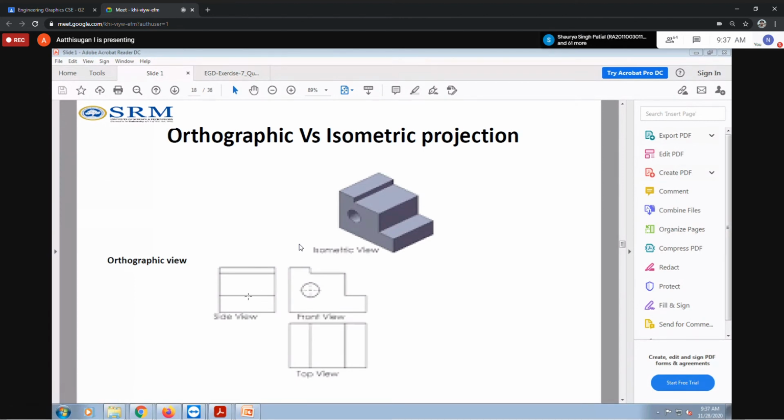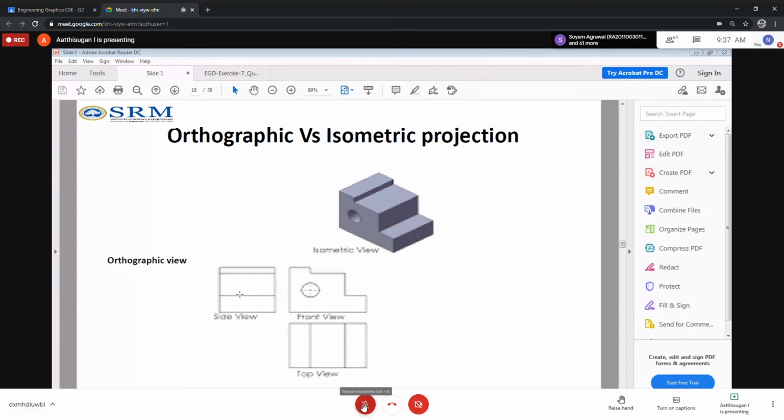Which side view is this? I already discussed that. There are two side views, the left side view and the right side view. What is this side view, left or right? Right, yeah, right side view. You have to draw it on the left side of the front view, because imagine I'm standing here.